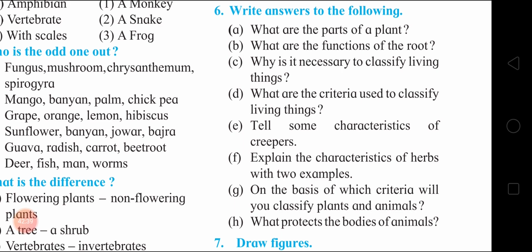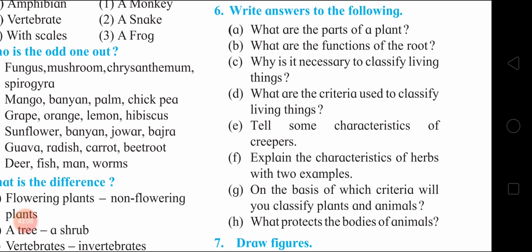Next, why is it necessary to classify living things? Answer. First point, there is a vast diversity among the living things present on the earth. Second, for identifying these living things and also for studying the characteristics of them, we need to classify them properly in a scientific way.